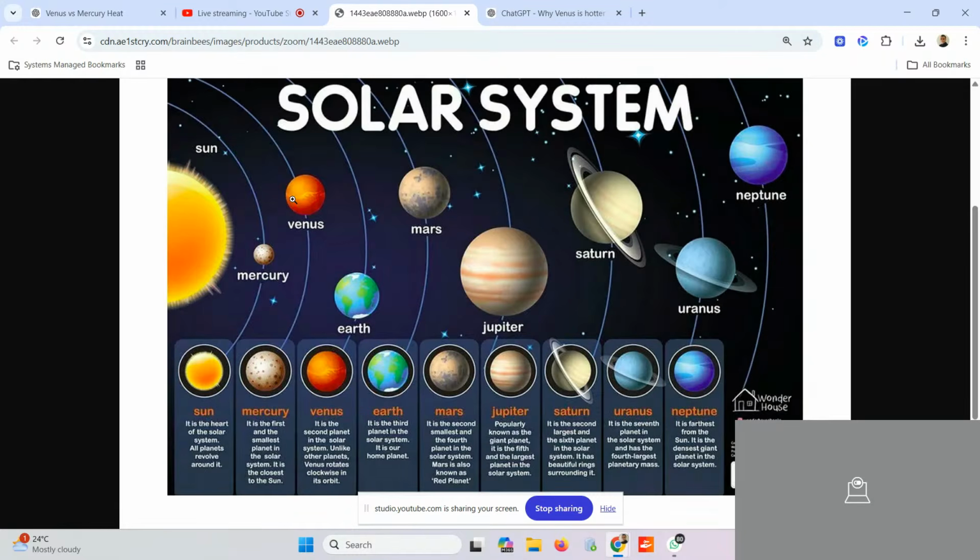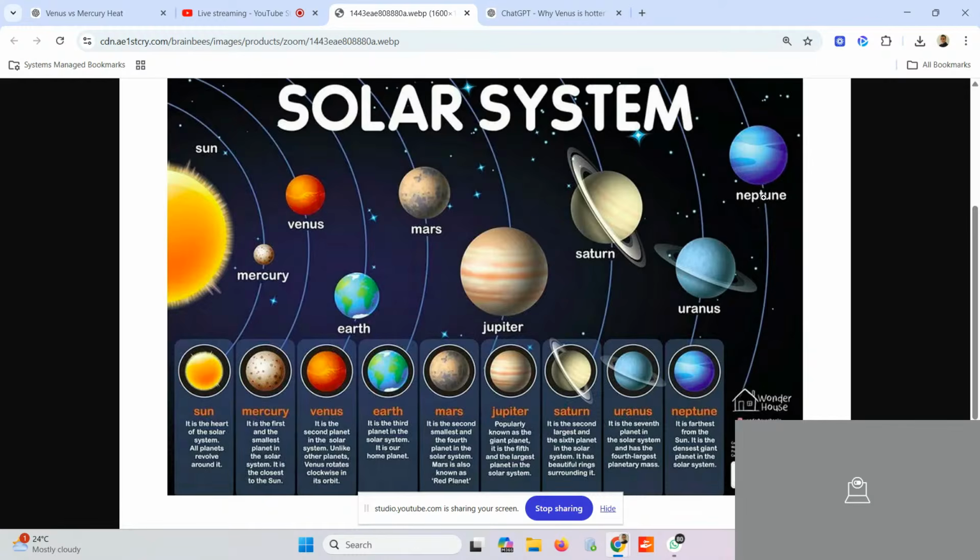In our solar system, the sun is the center, and all the planets are revolving around the sun. If you see, there is an order in which they are organized. The closest to the sun is Mercury. After Mercury, Venus. After Venus, Earth. After Earth, Mars. After that Jupiter, then Saturn, and then Uranus and Neptune.